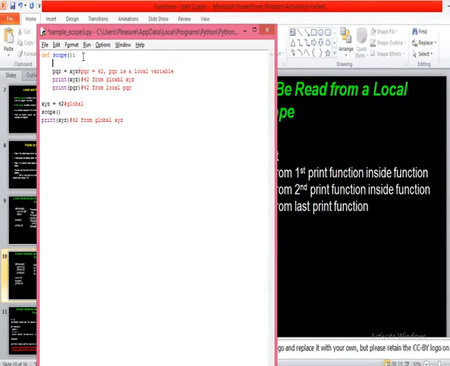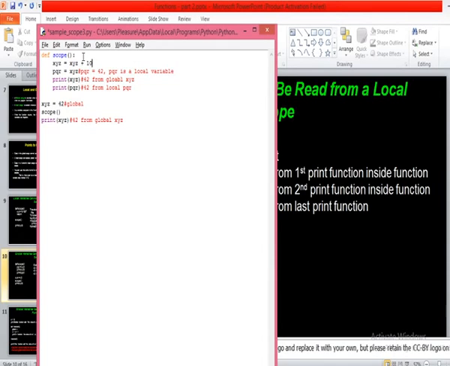But now you see here, if I try to do this one, XYZ equals XYZ plus 10. What I'm trying to do with this line is change the value of a global variable. We are trying to modify the value. Is that permitted or not permitted? Not permitted.